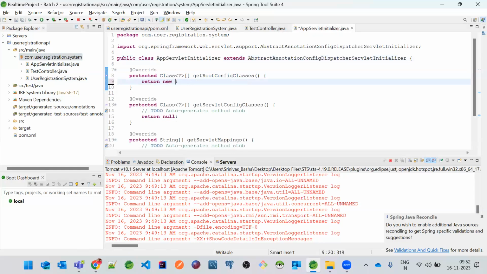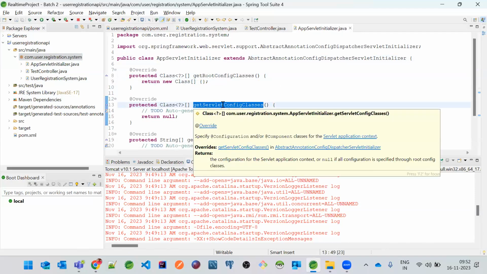So here you don't have to do anything over here. First of all, you can just create this the same, just as empty, because we don't have any root configuration classes, but we do have servlet config classes. What are the servlet config classes?